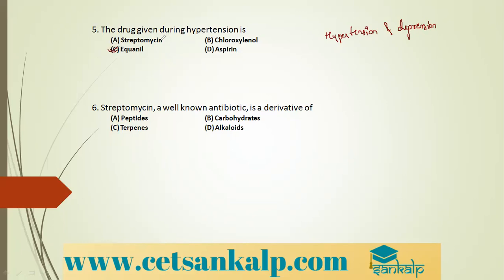Streptomycin and chloroxylenol, what are they? This is an antibiotic, this is a disinfectant, this is an antipyretic, whereas this is a tranquilizer, which is given for mental disorders. Hypertension is a mental disorder, therefore the correct option is option C. Equanil is used for reducing depression and hypertension.